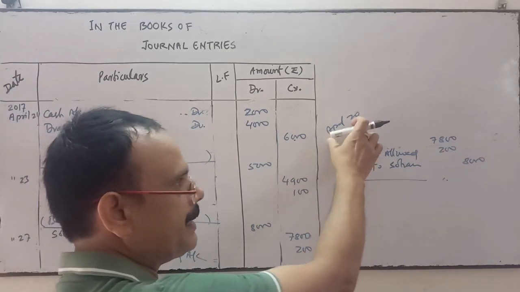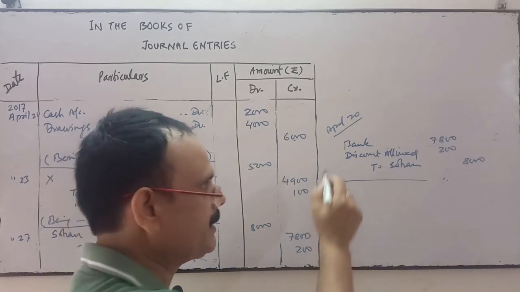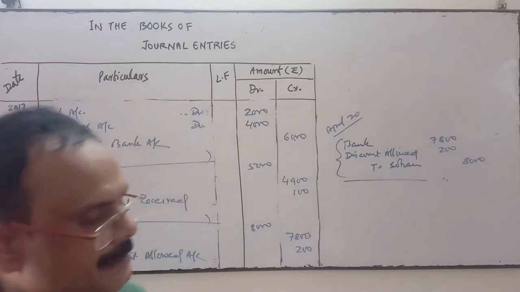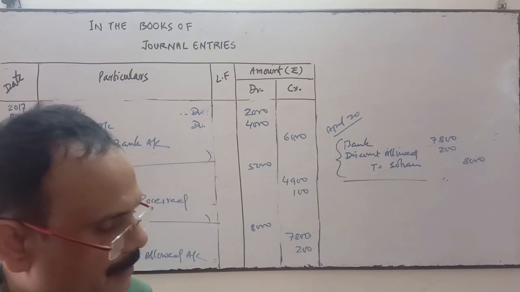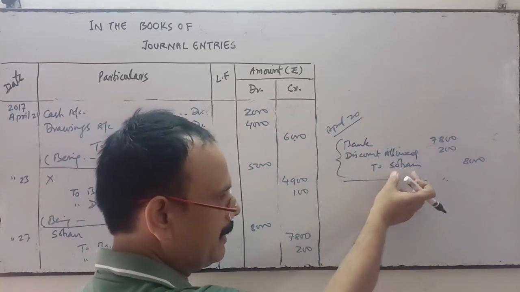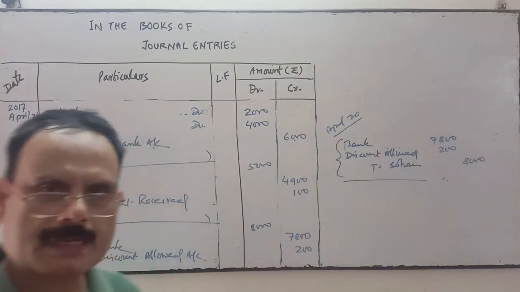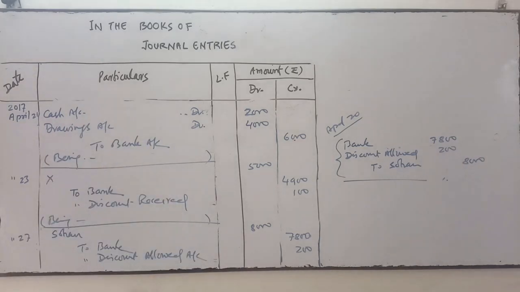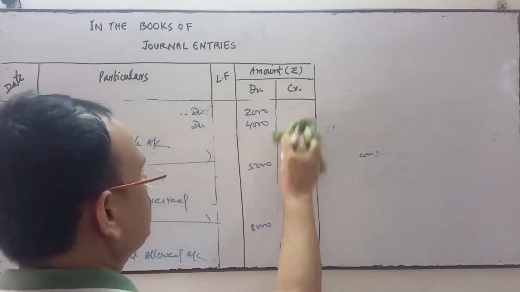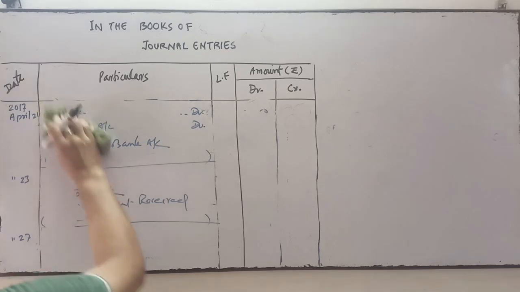The April 20 entries will just be reversed when the check is dishonored. When we receive the check on this date, we do this entry, but on the 27th we come to know that the check given by Sohan is dishonored. So we reverse this entry. That which is in credit we debit, and which is in debit we credit. Just simple. We pass the reversal entry so that entry will be cancelled. Is it clear? Yes. Now see the next transactions.